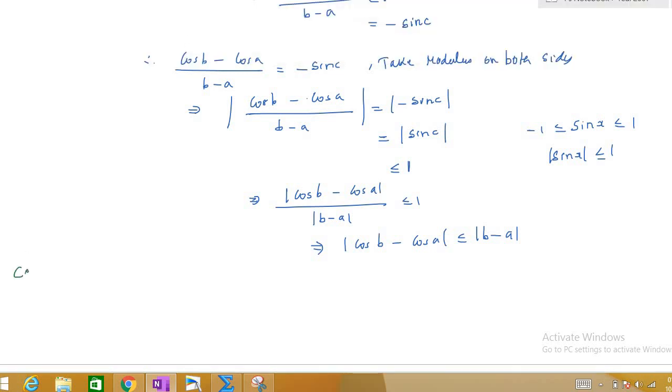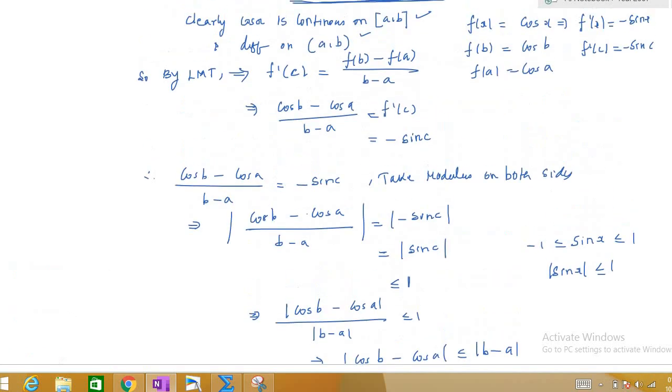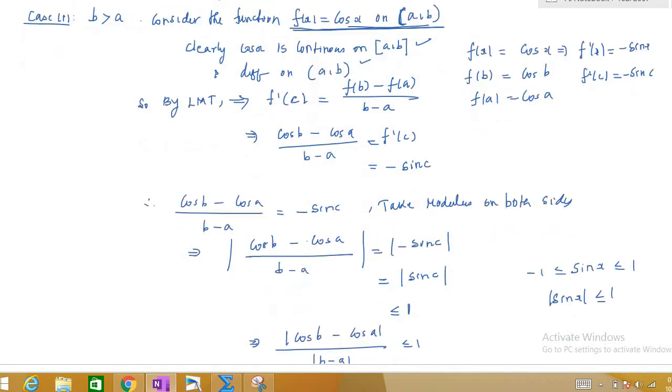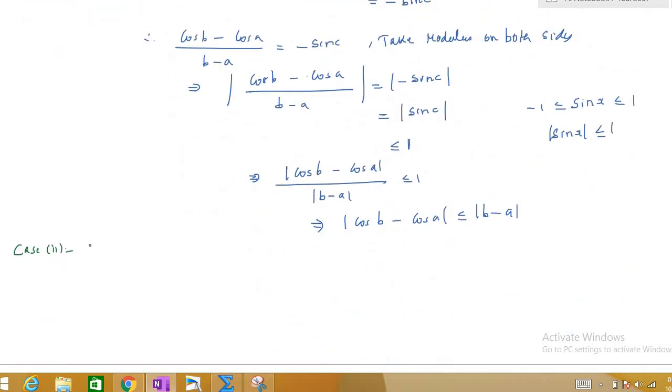In case 1 we have assumed that b is greater than a. Now, case 2, we assume that b is less than a. This is the same as a is greater than b, right? Now we will follow the same technique.